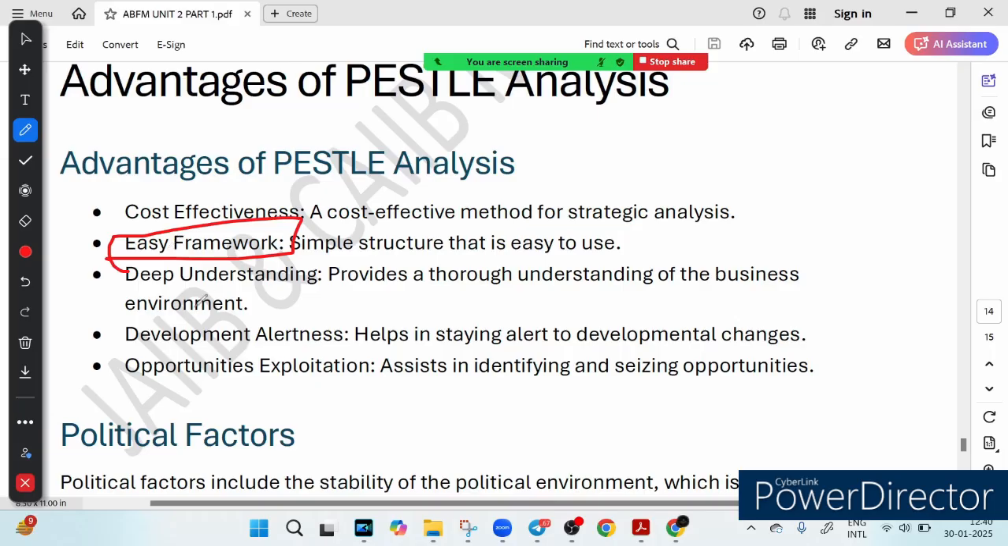The next is deep understanding. You know that by using PESTLE, businesses gain a deep understanding of the world around them. They understand how politics, economy, and other factors shape their strategy.